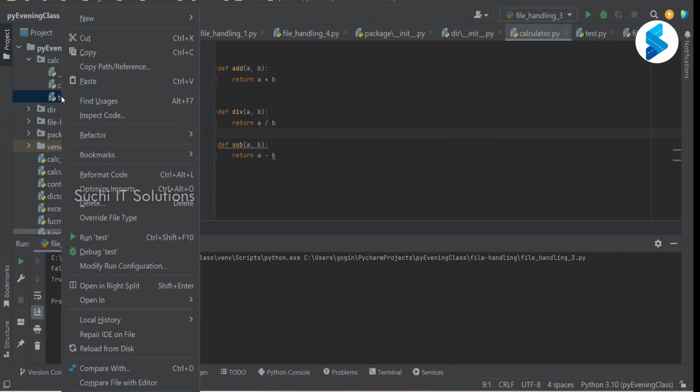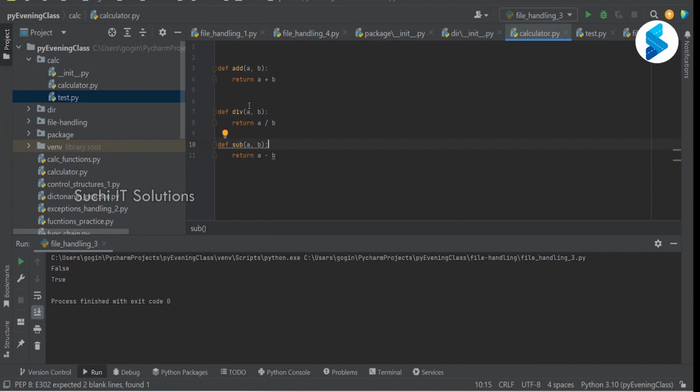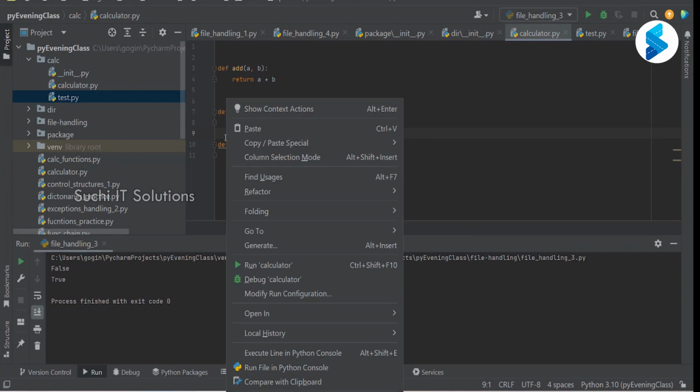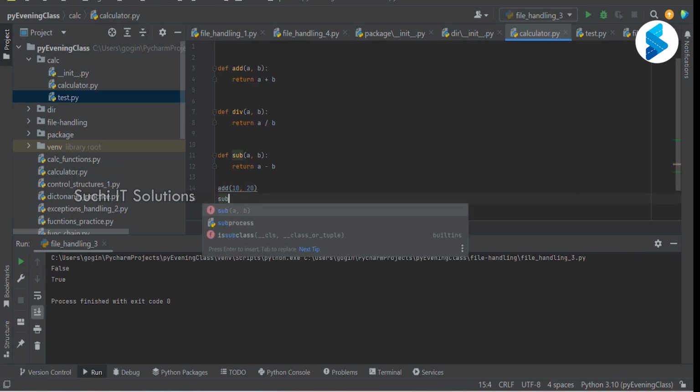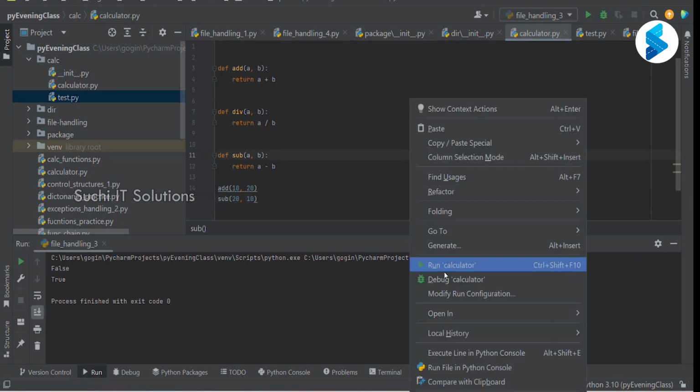Now I can call and use these add, division, and subtraction functions within this file. Not a problem, right? Within this file, I can call these functions, execute, and it will work. So I can just call it like this and execute this, and it will just work.